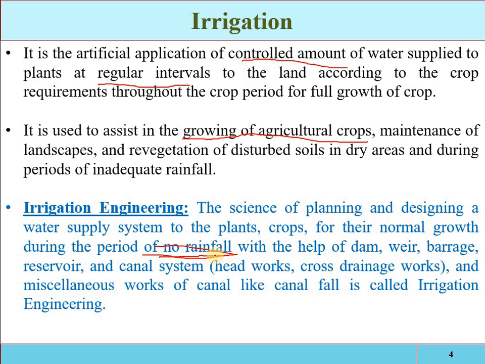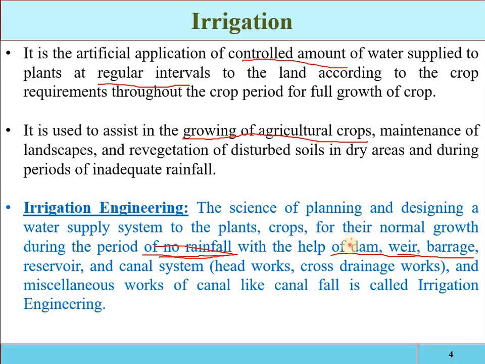Now how will that water be applied? First we have to store the water in those months when it is abundantly available. Then we have to divert that water from the dam or from the river directly. These two, the weir and the barrage, are the diversion structures. We have different types of structures.